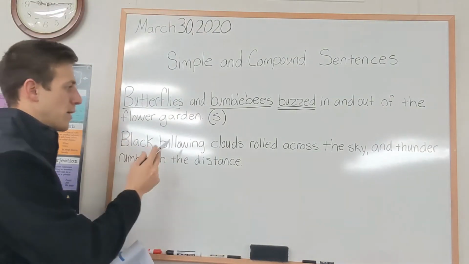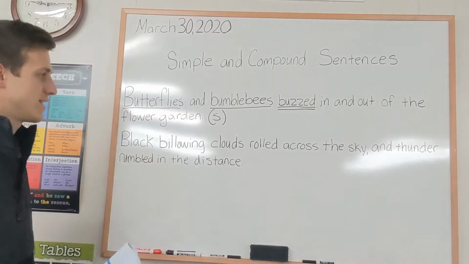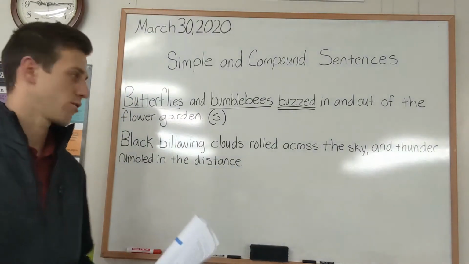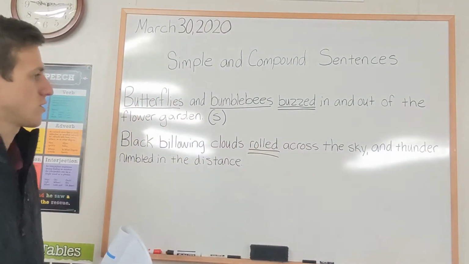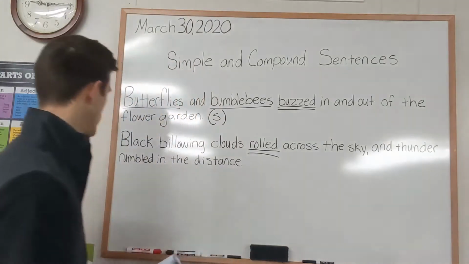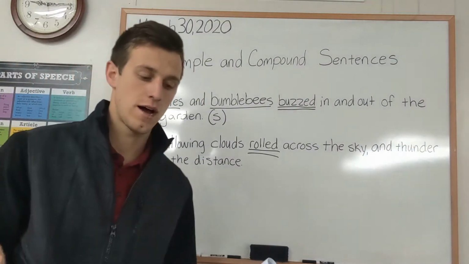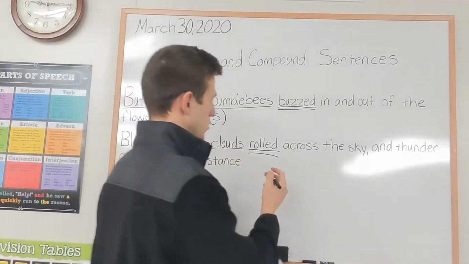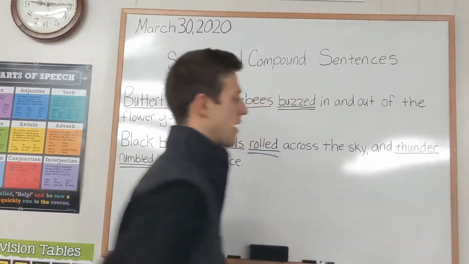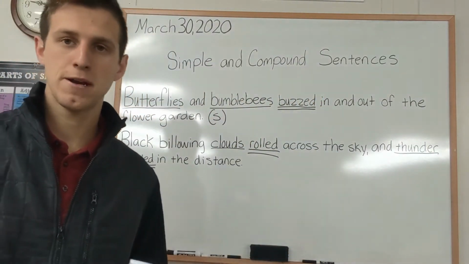Next one, we have black billowing clouds rolled across the sky and thunder rumbled in the distance. So let's go through and let's underline our verbs twice. So our clouds rolled across the sky and our thunder rumbled. Now let's go through and let's underline our subjects, which would be black billowing clouds and thunder, all right? Now we're going to circle any coordinating conjunctions that are connecting our independent clause.